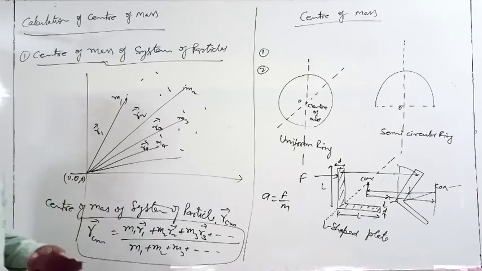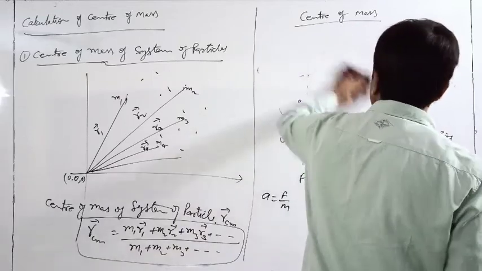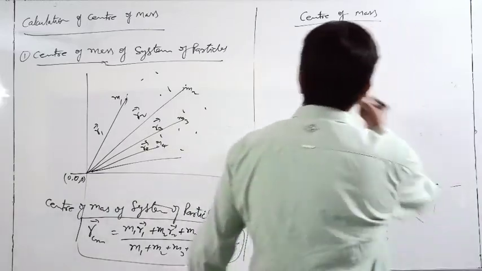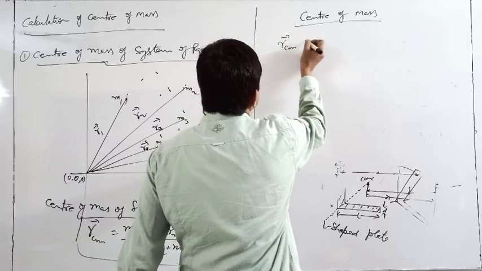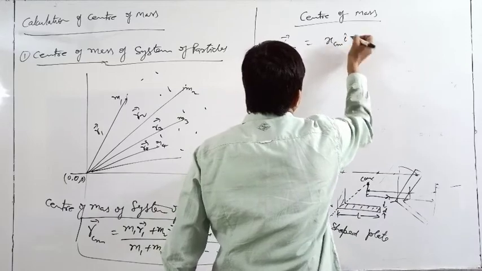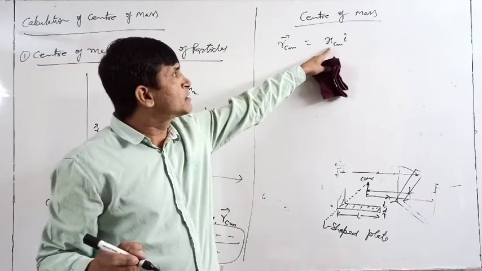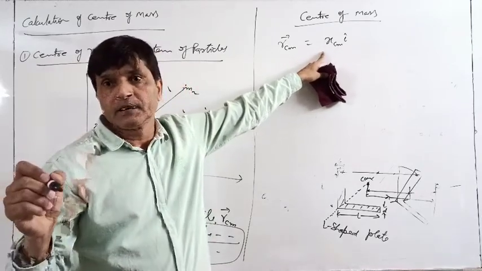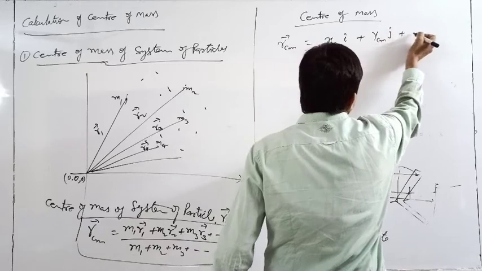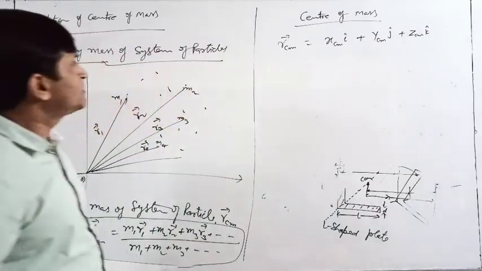So in terms of X, Y, Z, RCM is nothing but XCM i cap, the X component of your center of mass along X axis, plus Y and Z components. So RCM is like this.